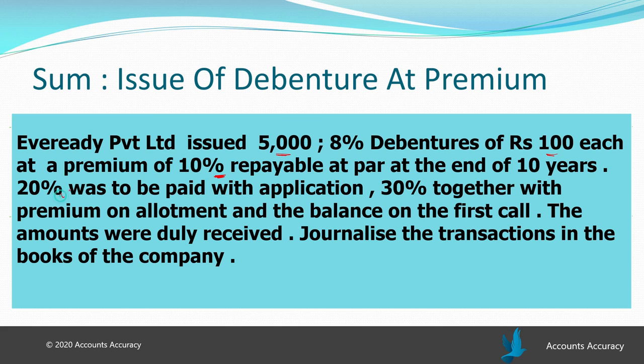That means 20 rupees with application, 30 rupees at the time of allotment, and the rest of the balance, that is 50 rupees, will be given in the first call. So we need to pass the entries for application, allotment and first call.